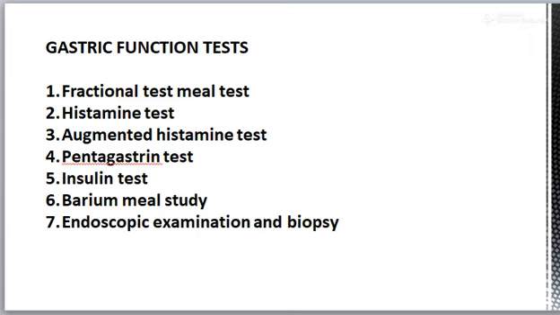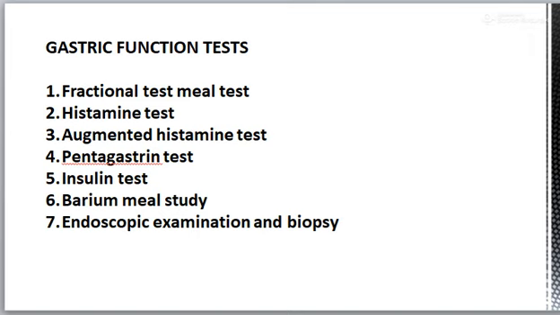This procedure is repeated every 15 minutes for 3 hours. So, including the fasting sample, a total of 13 samples are taken in separate containers. Each sample is then analyzed for free acidity, combined acidity, starch, sugar, bile, total chlorides, blood, lactic acid and mucus.